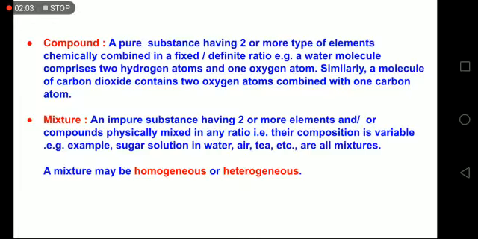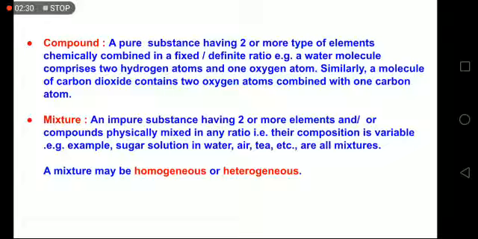The next definition is compound. It's a pure substance having two or more types of elements chemically combined in a fixed or definite ratio. For example, a water molecule has two hydrogen atoms and one oxygen atom. This ratio is fixed, and hydrogen and oxygen have reacted chemically with each other to give rise to this compound called water.